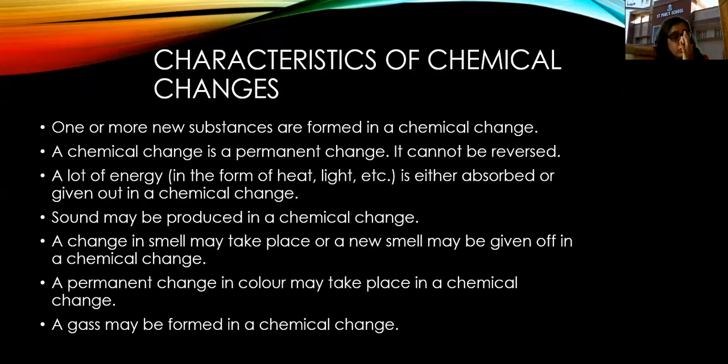The first one is one or more new substances are formed in a chemical change. Fine. So this we all know that in a physical change, no new substance is formed. Whereas in a chemical change, one or more than one new substances are always formed. हमेशा बनेगा. At least एक नया substance तो form होगा ही. The second point is that a chemical change is a permanent change. It cannot be reversed. Usually these chemical changes cannot be reversed.